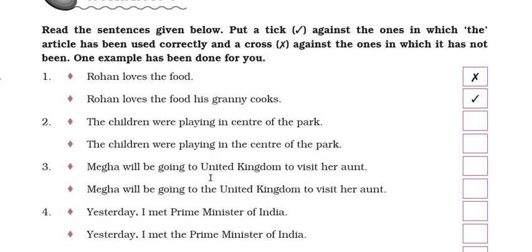So this rule is applicable over here. That's why the usage of the article before United Kingdom is right. Whereas here the article the is not used. So this is not correct. So we will put a cross over here in the box. And in front of this sentence we will put a tick in the box. So children, you are going to solve this worksheet in this way.